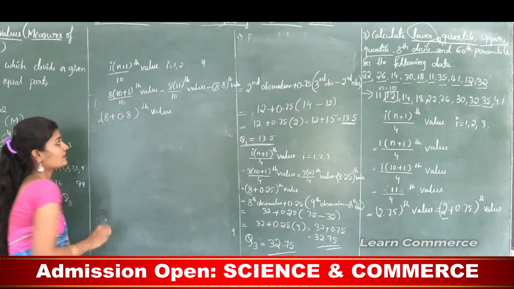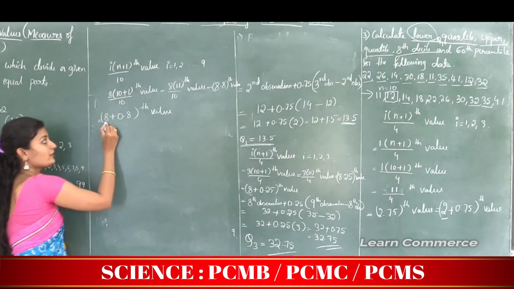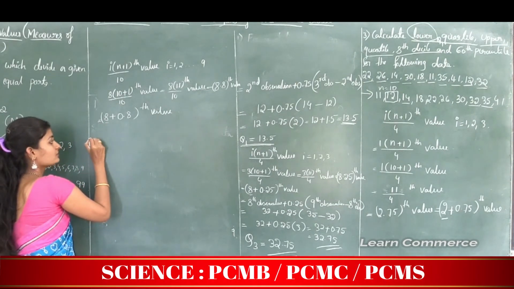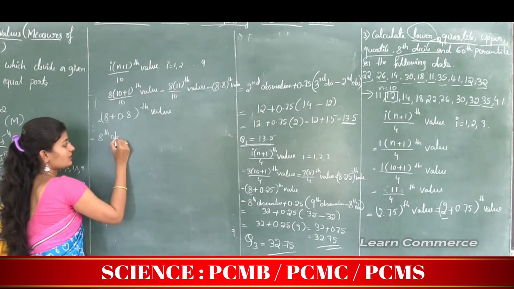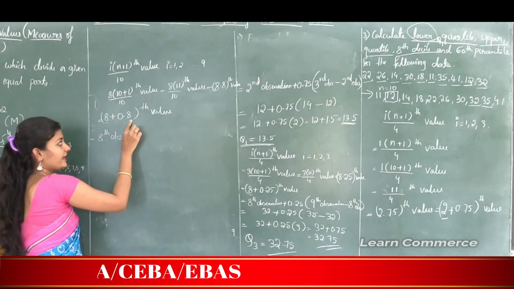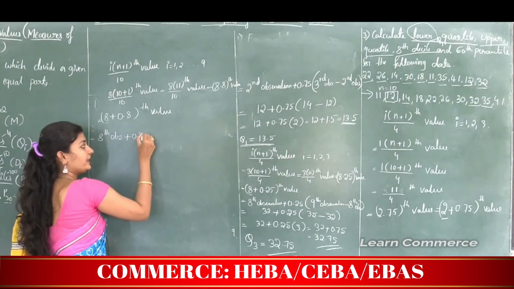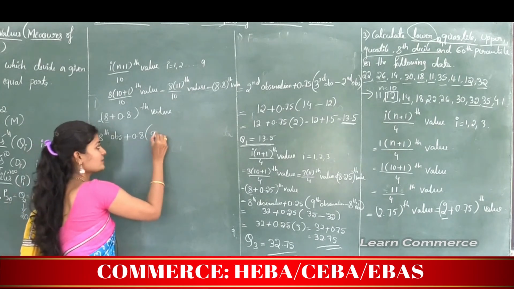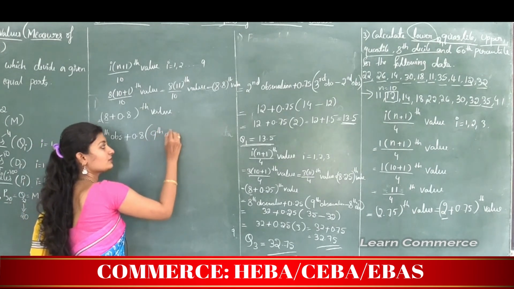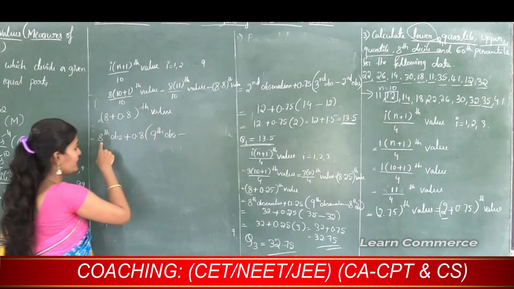So next, how to find? This is equal to the 8th observation plus, write this term, 0.8 into, after the 8th the next term is the 9th, so write the 9th observation minus the 8th observation.